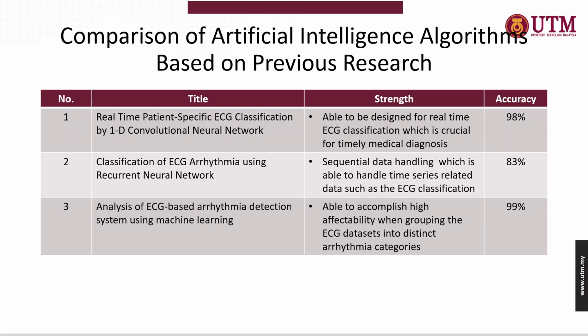Next will be the analysis of ECG-based arrhythmia detection system using machine learning. In this, it is going to utilize the support vector machine, which has its own unique strength, which is being able to accomplish high effectiveness when grouping the ECG datasets into distinct and discrete arrhythmia categories. For this, the accuracy is recorded at a very high amount, which is 99%.